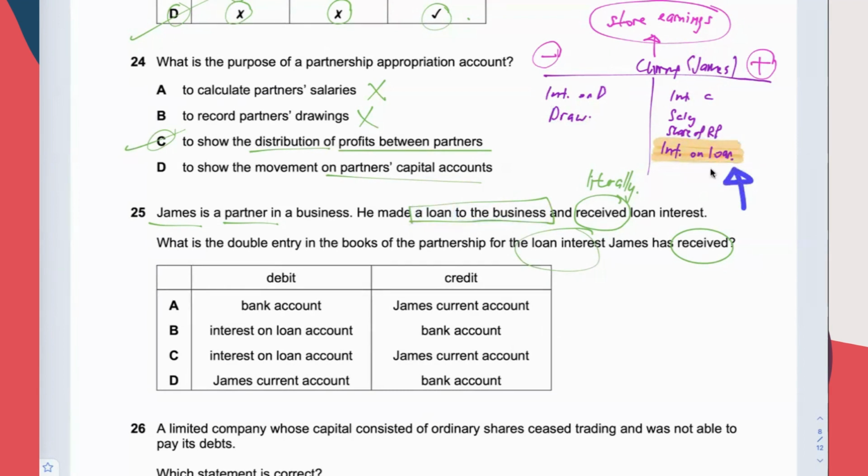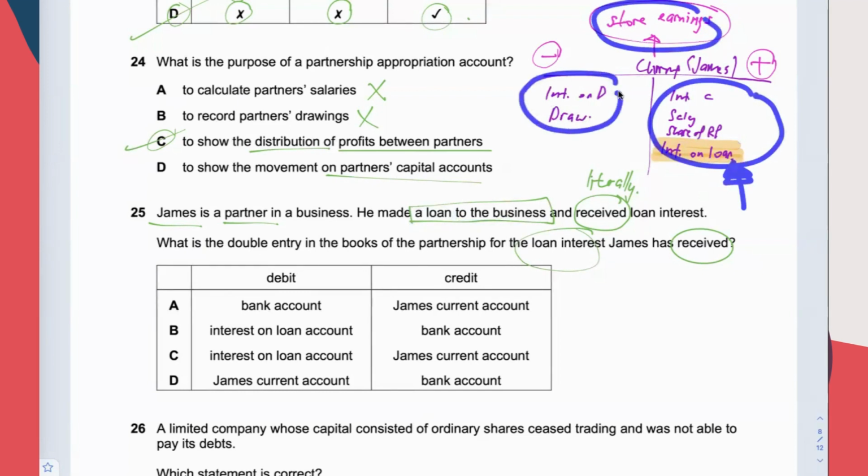Okay. If this item appears here, it means that James has not received the interest literally with cash or cheque. Because this is the storage. The storage here shows the things that James has earned, but not taken out yet. It can be taken out through drawings and interest on drawing.